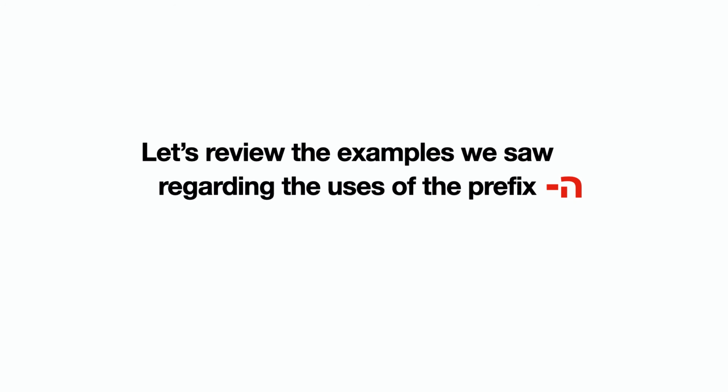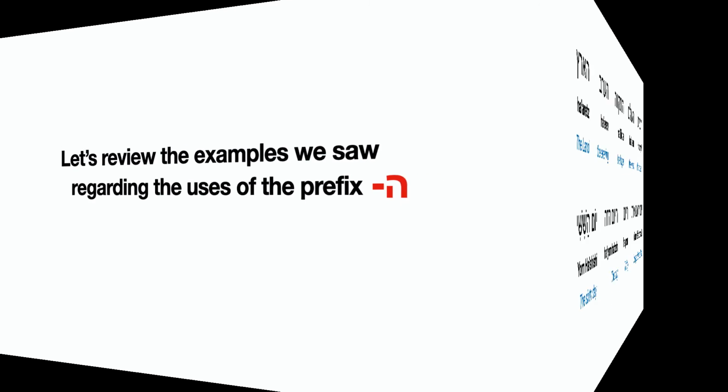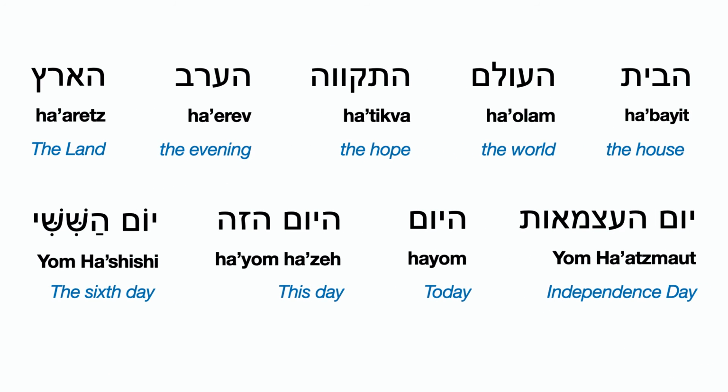Now let's review the examples we saw regarding the uses of the prefix Ha. Habayit. Ha'olam. Hatikva. Ha'erev. Ha'aretz. Yom Ha'atzmaut. Hayom.